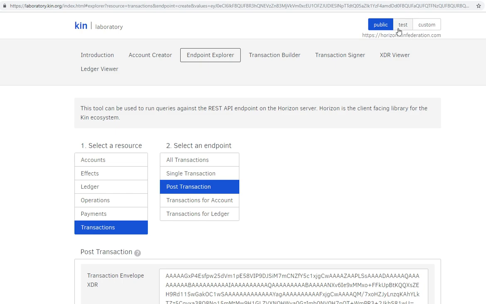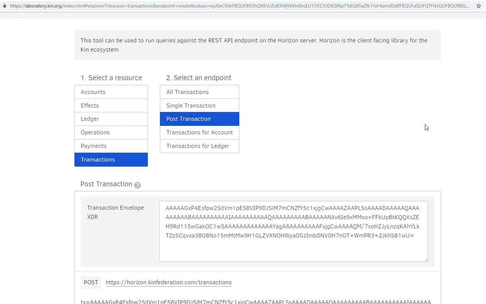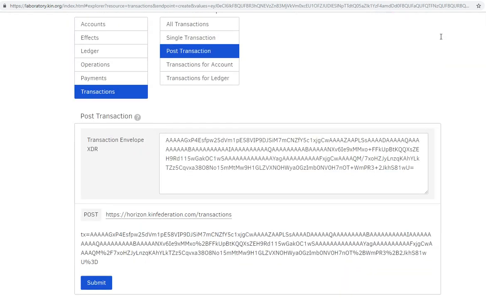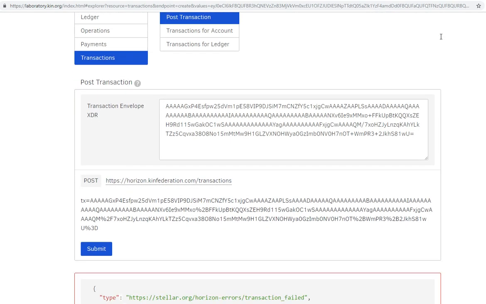This usually means that you're on a test network or custom network and not able to successfully send to the Kin Horizon node. So if you're getting that error, just make sure that you are on the public network. It's https://horizon.kinfederation.com. And if that error persists, ask it in one of the question threads on Reddit, and we can continue to help troubleshoot.